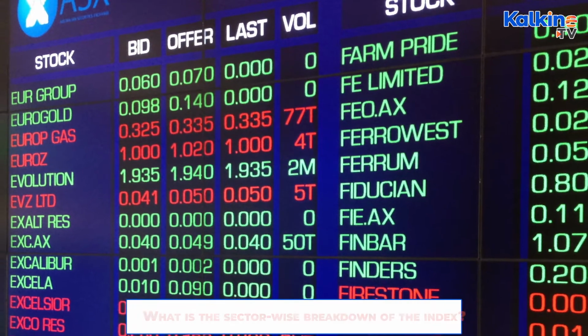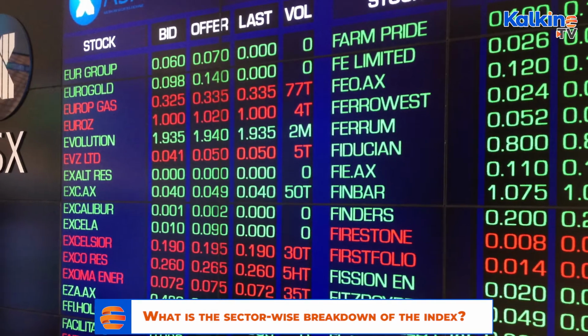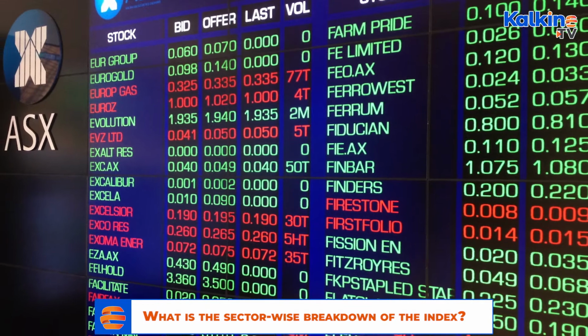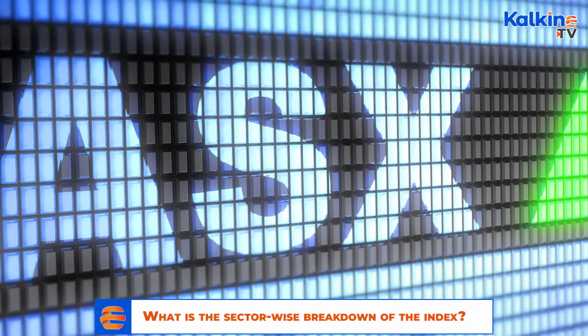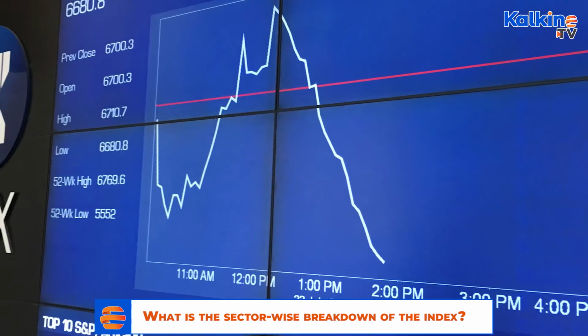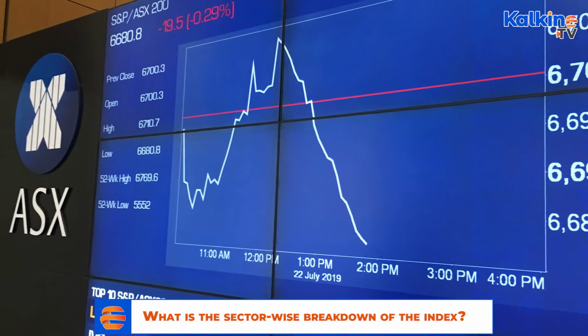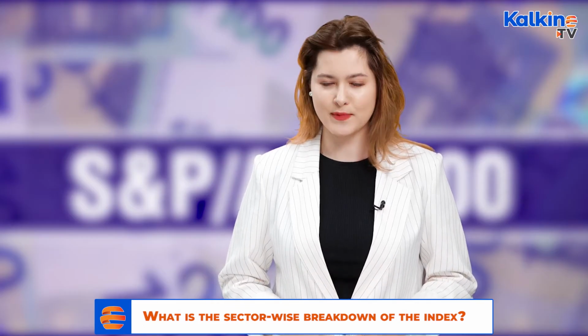The S&P ASX 200 is the benchmark index intended to gauge the performance of the top 200 leading index eligible stocks on the ASX as per float adjusted market cap. The index was introduced in 2000 and is rebalanced each quarter so that the constituents meet the eligibility requirements.